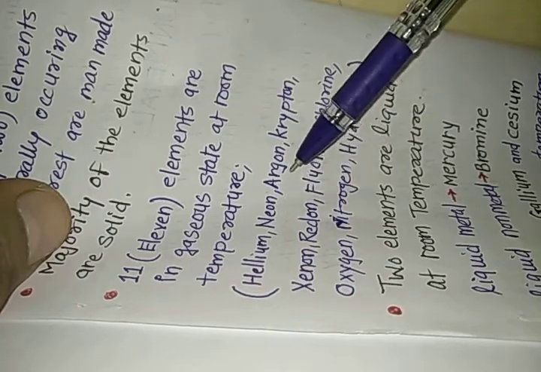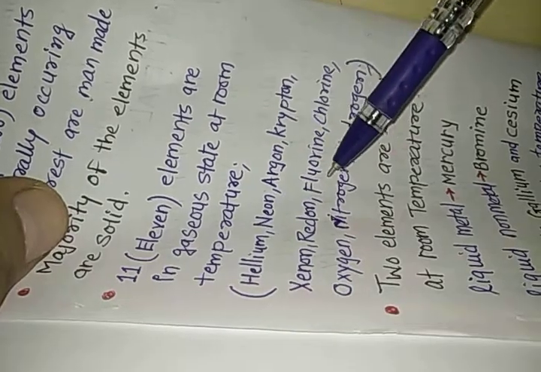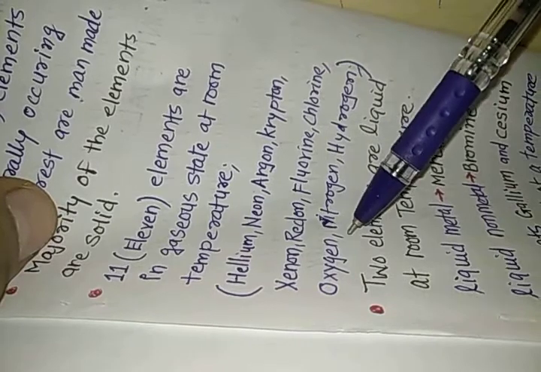So 1, 2, 3, 4, 5 and 6. Then fluorine, chlorine, oxygen, nitrogen and hydrogen. These are the 11 elements which are in gaseous state. 1, 2, 3, 4, 5, 6, 7, 8, 9, 10, 11.